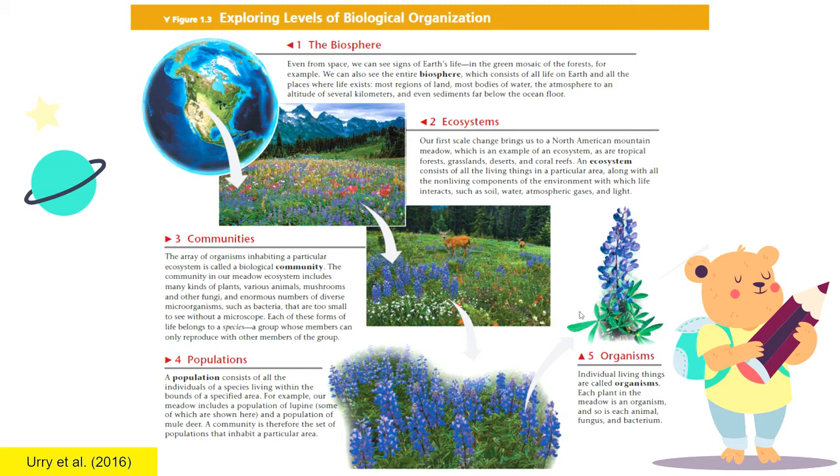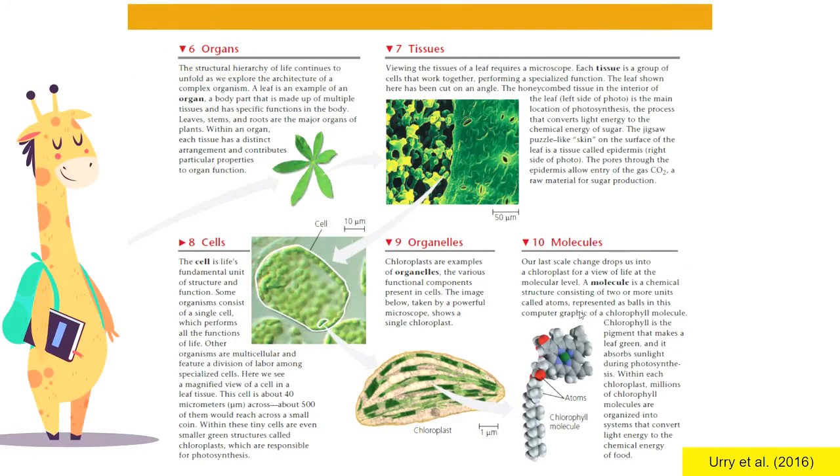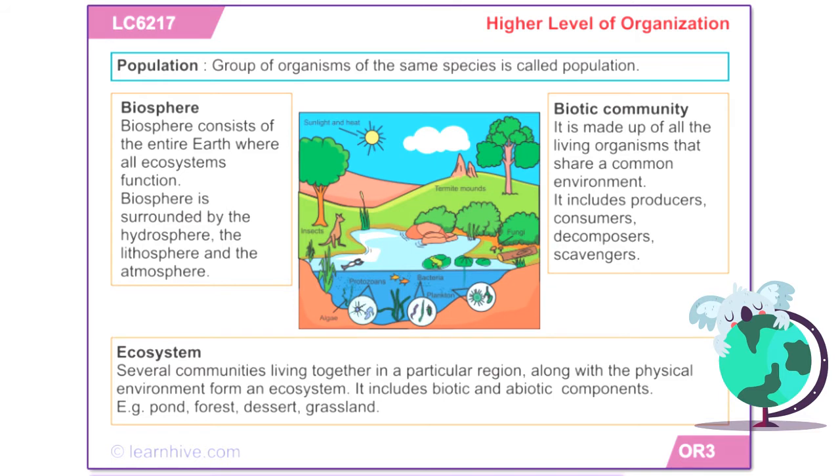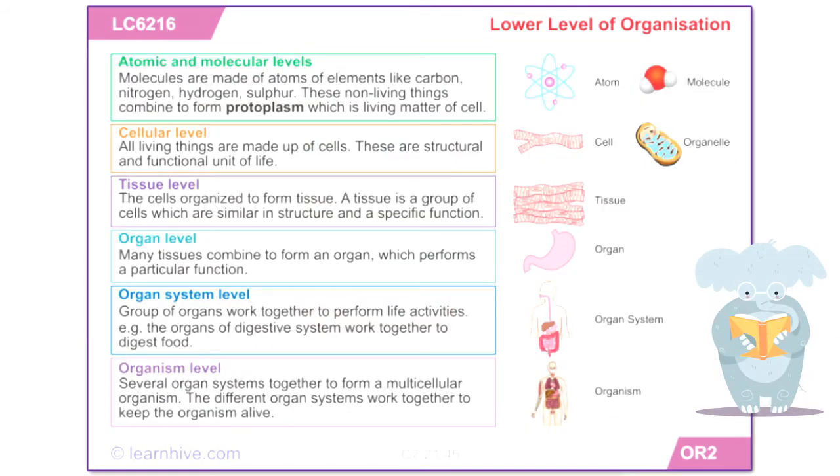And then organism, that's the individual, okay? And then you have organs, followed by tissues. Okay, the levels are getting smaller now. Then you have cells, organelles, which are part of the cells, and then molecules. This one classifies the levels based on higher level or lower level. So under higher level, you have the biosphere, ecosystem, community, and population. While the lower levels of organization, you have your organism, organ level, tissue, cellular, and atomic and molecular levels.